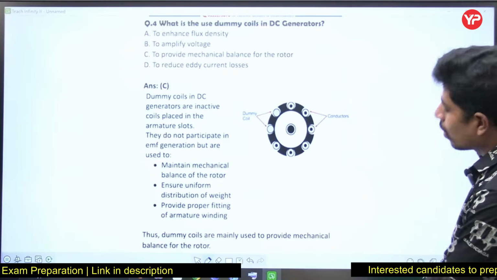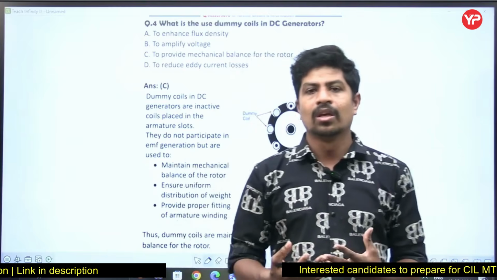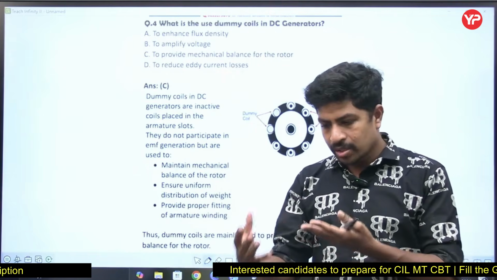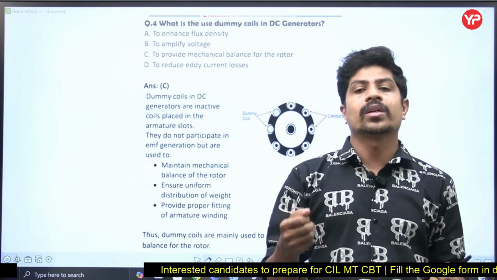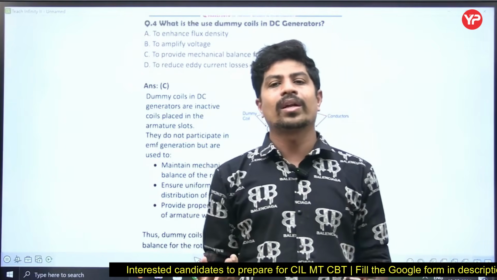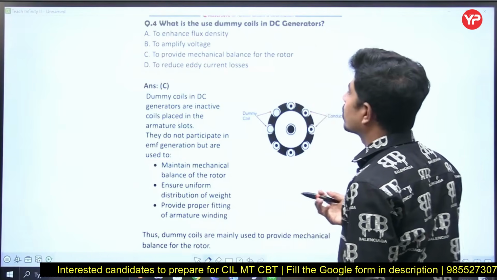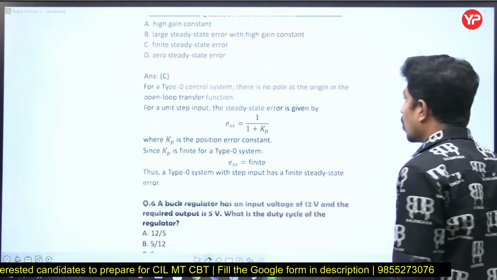What is the use of dummy coils in this generator? The purpose of dummy coils is to give mechanical balance for the generator. Yes, at some places, if winding is not present in the DC generator, to compensate that weight, as a counterweight or mechanical balance, we use dummy coils, right? So to provide mechanical balance for the rotor, we use dummy coils, right?